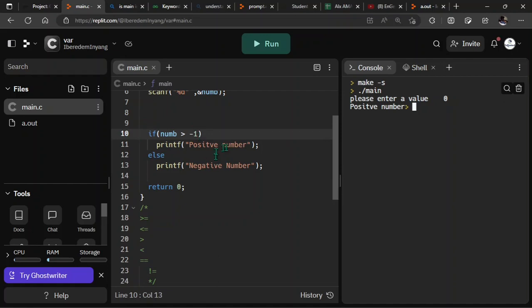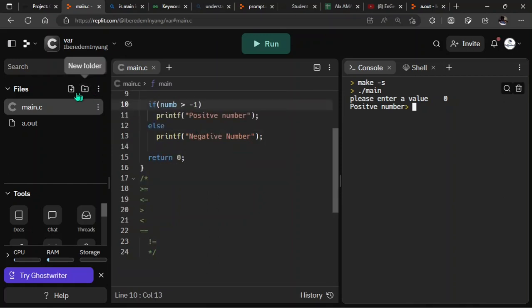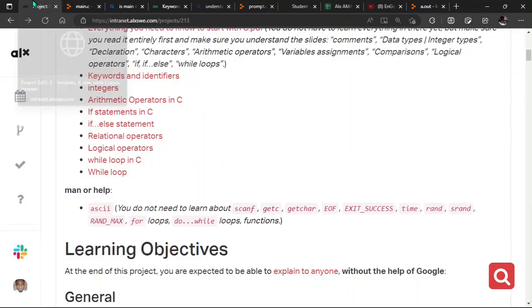So as long as it's not up to that value, it's going to be seen as a positive number. So when you're looking at this kind of condition, try to use the greater than or equal to sign, because I think that's the best way to implement this kind of condition. Okay, so that's how we use those operators. Let's check another one.